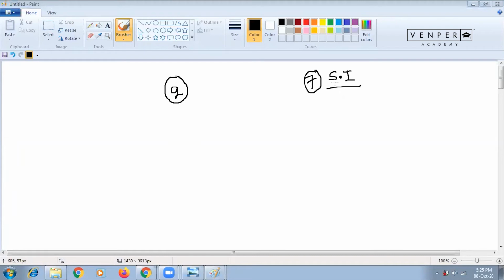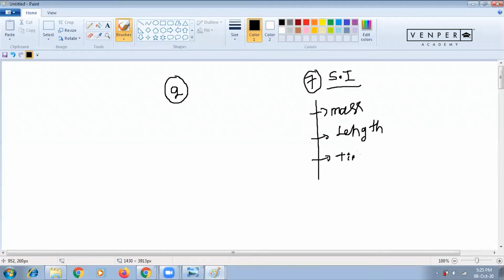Now in SI, 7 quantities are there. In those 7 quantities, you are having mass, length, and time. You are having temperature. You studied this in the 11th. If you forget, I'm writing: temperature, and electric current.